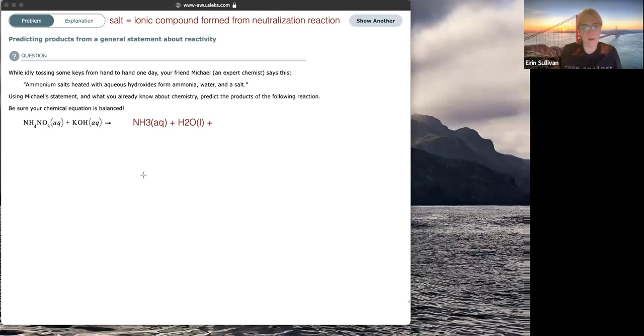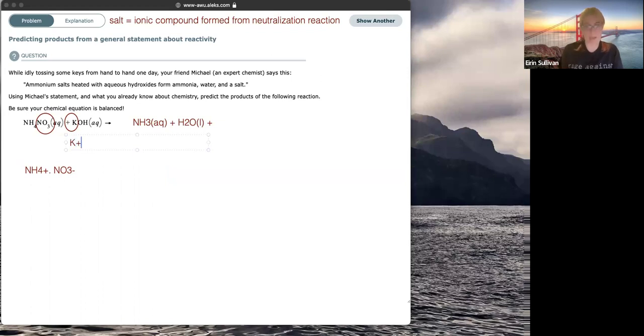Okay, so we know that the oxygens, nitrogens, and hydrogens are involved in this, but I can see that the potassium cation is sitting there doing nothing. And when this NH4NO3 breaks apart, I'd expect it to break apart into the NH4+ cation, the ammonium cation, and the nitrate NO3- anion.